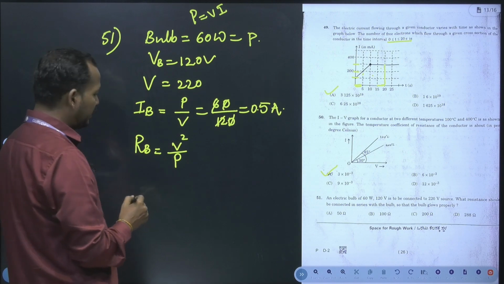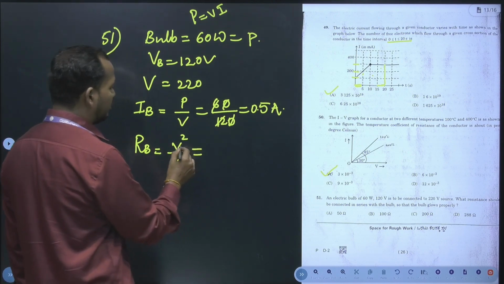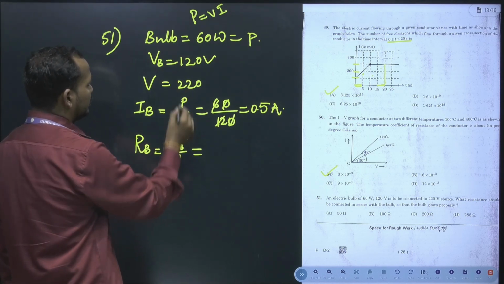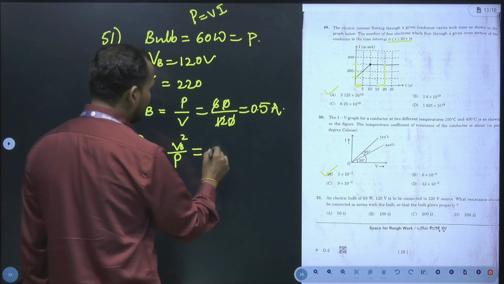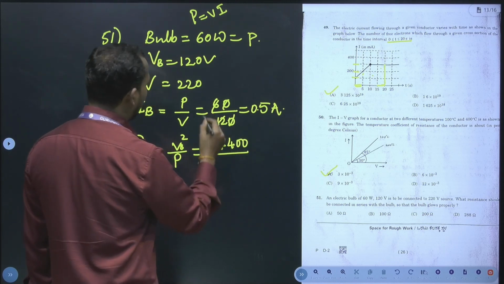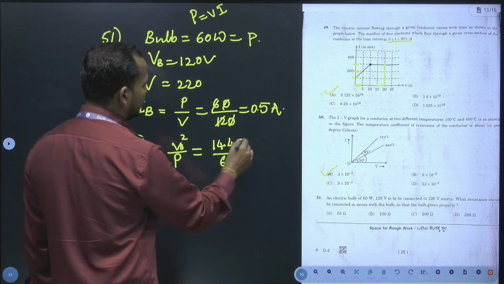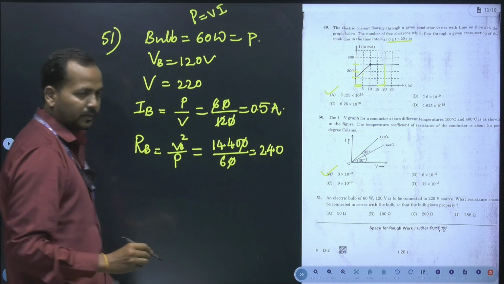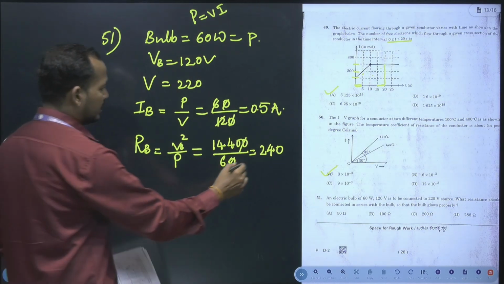V square by P. By substituting, we should consider the voltage of the bulb. So this is 120 whole square, you will get 14400 divided by power, which is 60 watt. Now you are going to get this as 240 ohm, the resistance of the bulb.